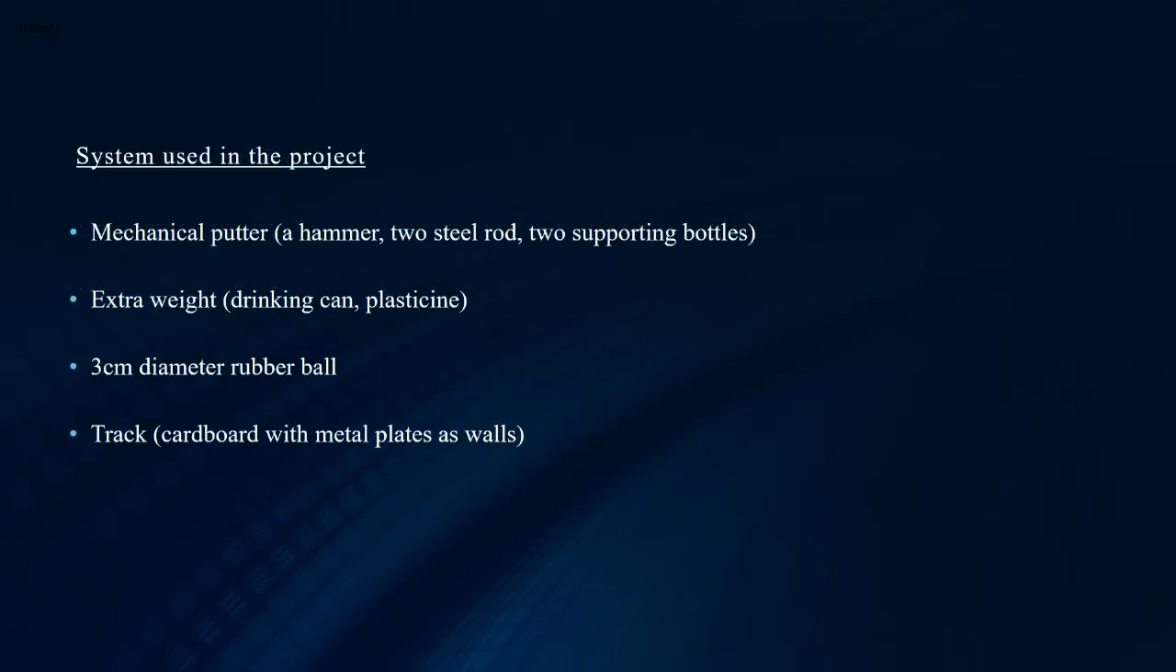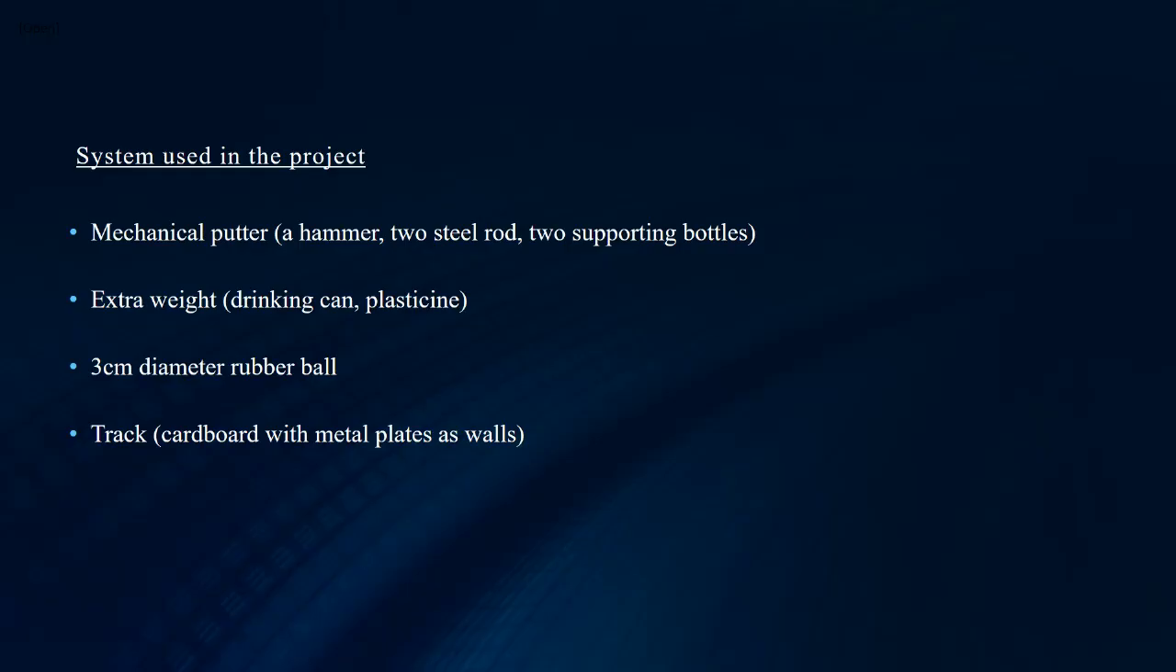For the system used in the project to push the ball, we use a mechanical putter. It is made of a hammer, a steel rod, and 2 supporting bottles. The supporting bottles will support the rod, and the rod will support the hammer. For the different weights, we use a drinking can and plasticine. We cut the drinking can in half, and then we put plasticine in it to increase the weight. That drinking can is attached to the hammer, so that the weight can be increased.